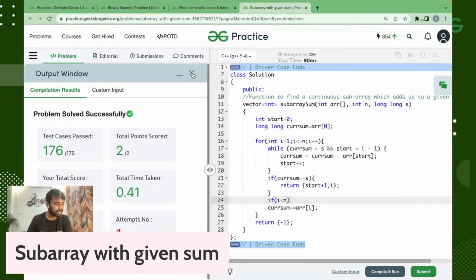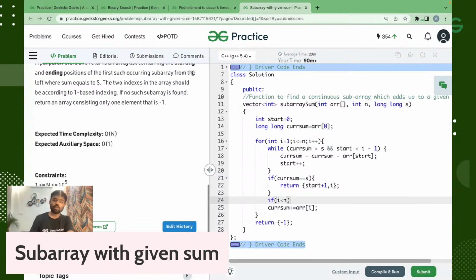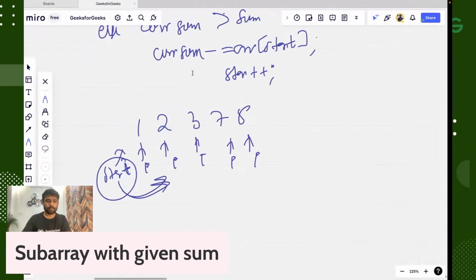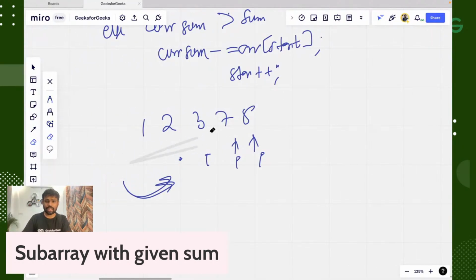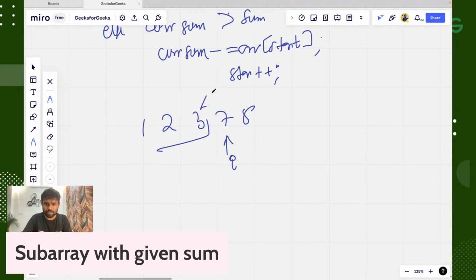Yeah, let me share the. Okay, Tarun, what I am doing is, let's say our I is currently here. Understand why I have done that. That means we have taken the window till I minus one. We have taken window till I minus one. So to take a window, always our start should be before I ना. हमारा start जो है हमेशा I के पहले तो होना चाहिए.